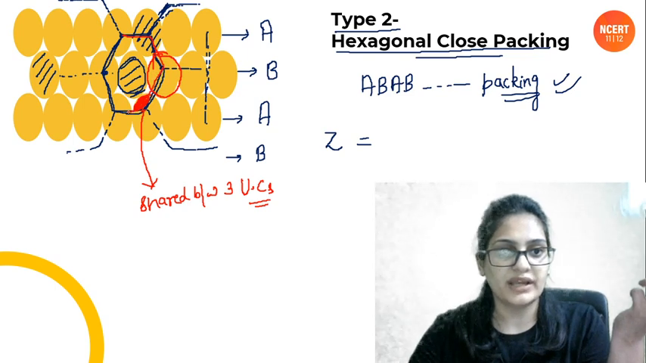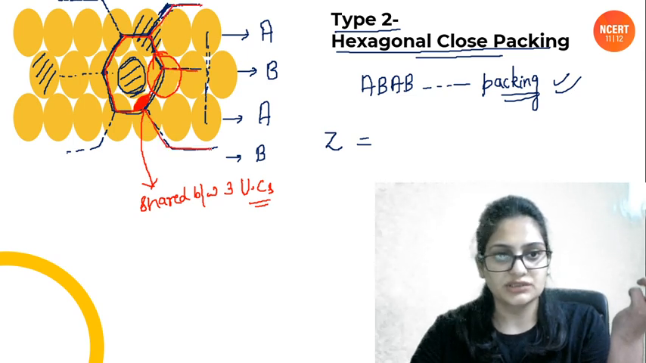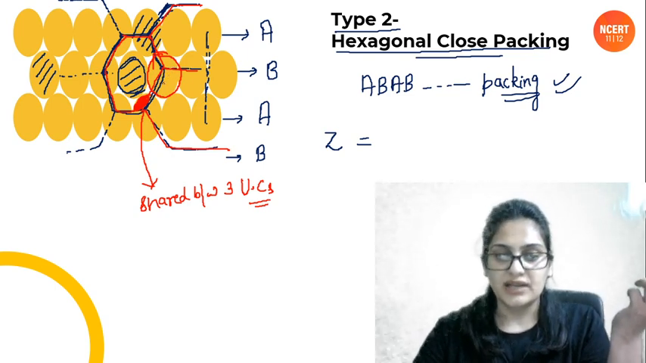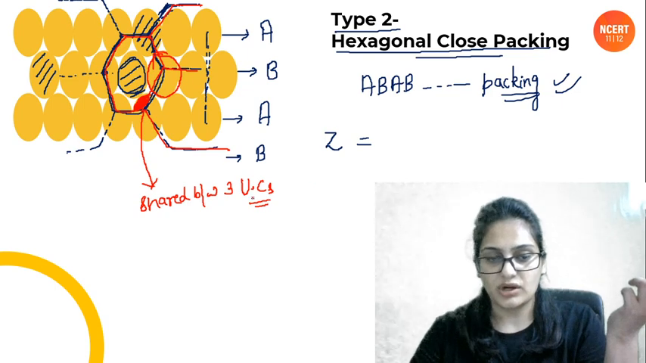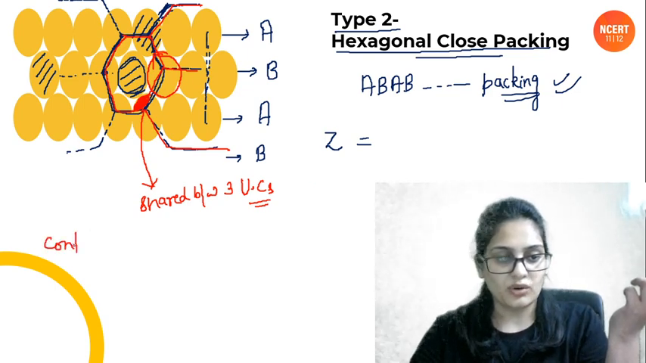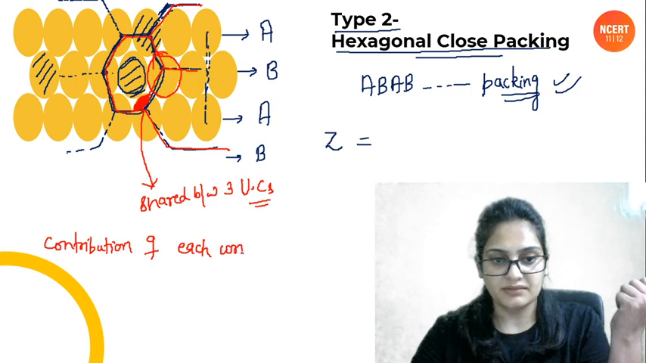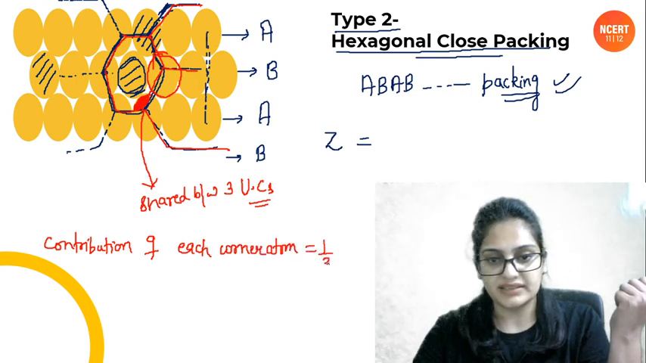इस unit cell में तो आ ही रहा है, right? And it will be present in this unit cell. ठीक है, and it will be present in this unit cell also. ठीक है, so these 3 unit cells, it is gonna be shared in these 3 unit cells. So contribution, I'll just write it here. Contribution of each corner atom of the hexagon that we have chosen, how much is it? It is 1/3.